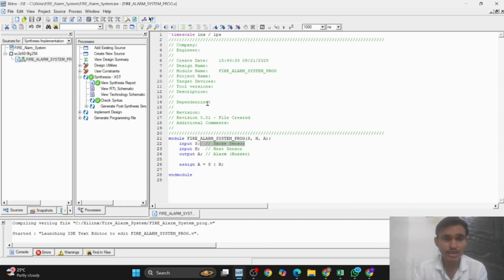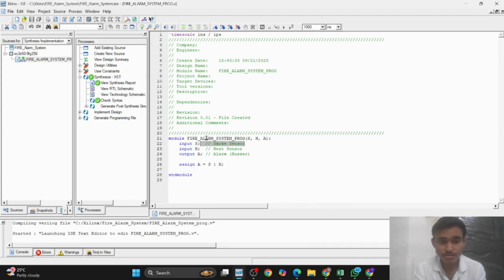In our design we use essential Verilog constructs: first the module, second the input and output, and third the assign. The module defines the circuit block and its interface. Input and output declare signals entering and leaving the module.